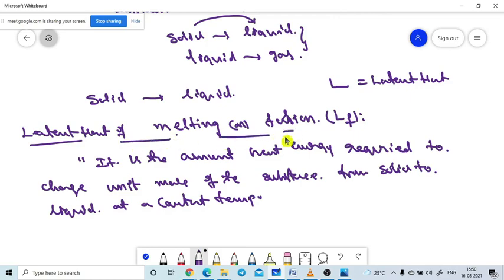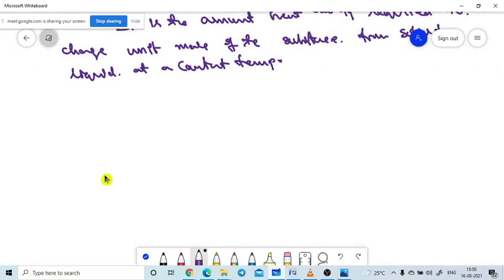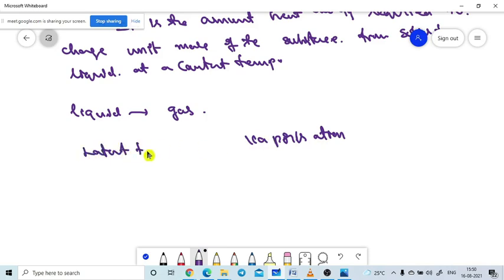In a similar manner, there is a possibility that the body can transfer from liquid state to gaseous state. If the body is changing from liquid state to gaseous state, then this process is named vaporization. In this process, the other latent heat comes into play, which is the latent heat of vaporization.